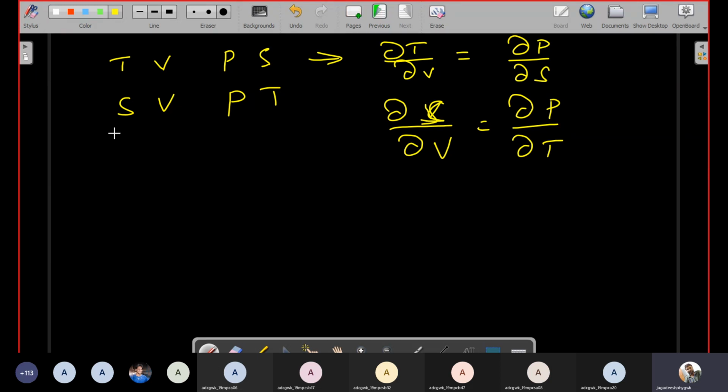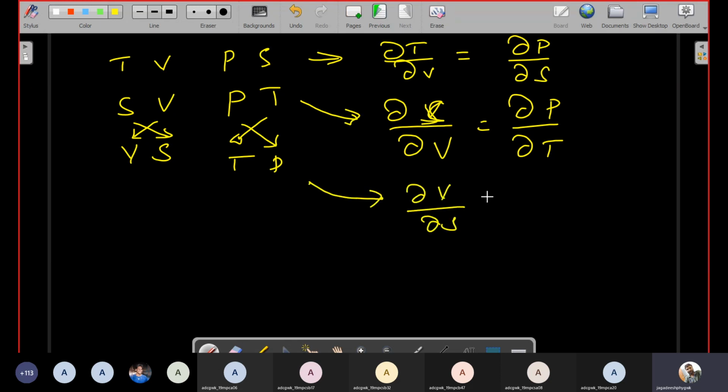Now you will just jumble this order. VS, jumbling, and then jumbling again. TP. So you will get the second equation, and you will get the third equation: dou V by dou S is equal to dou T by dou P.